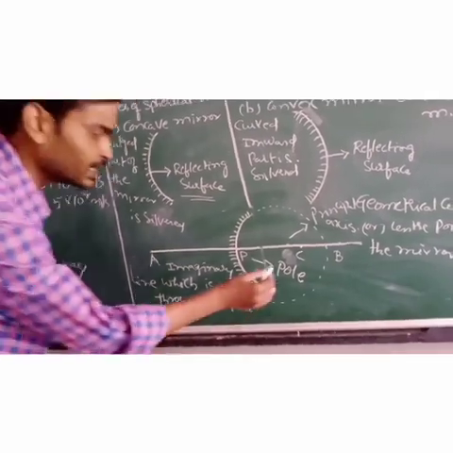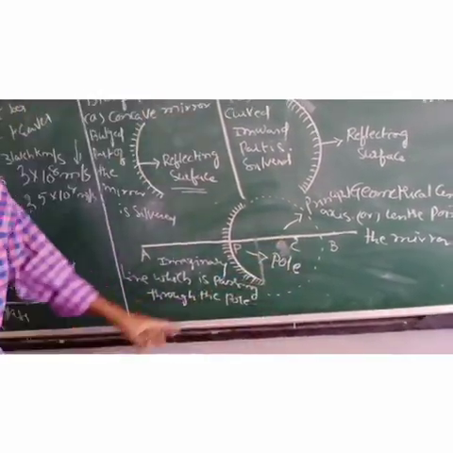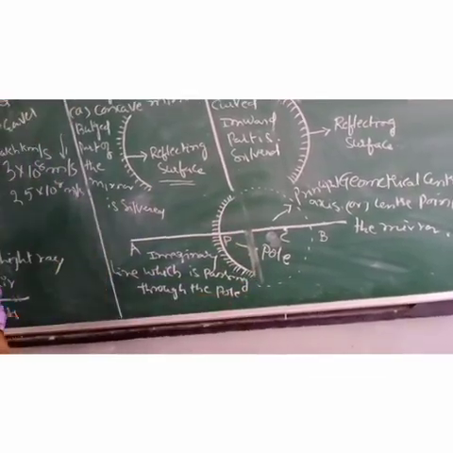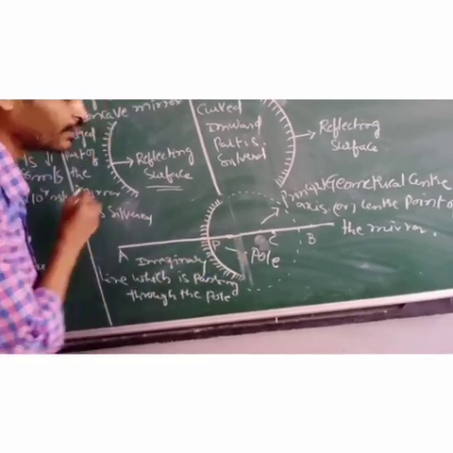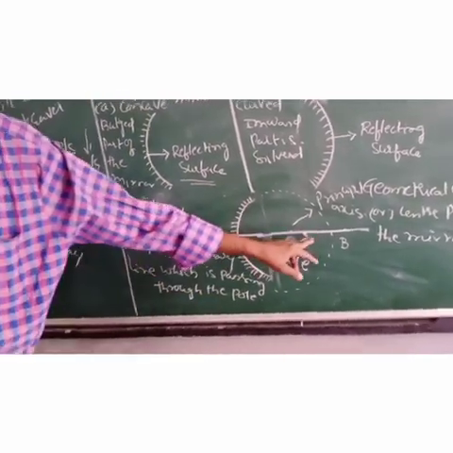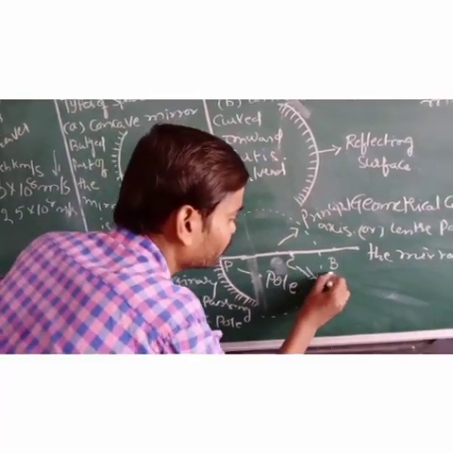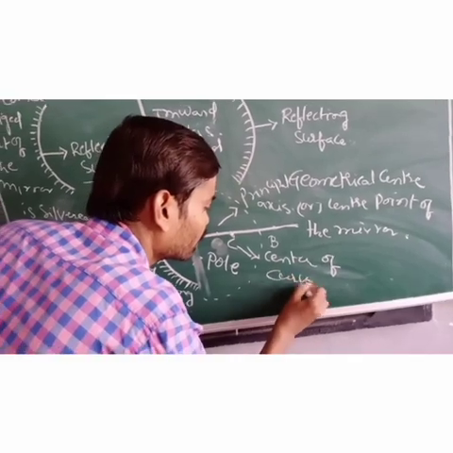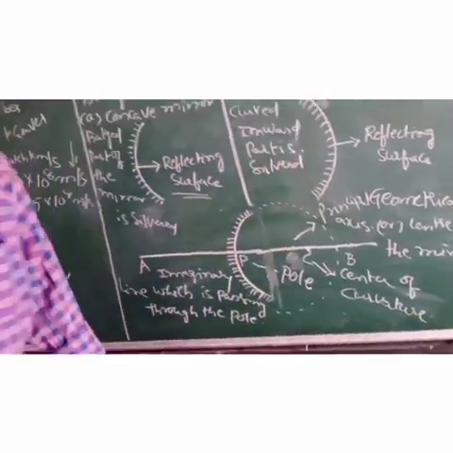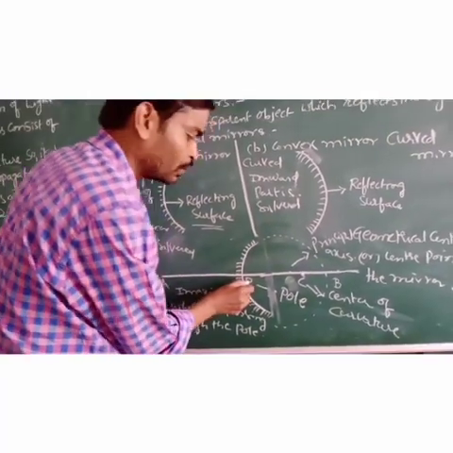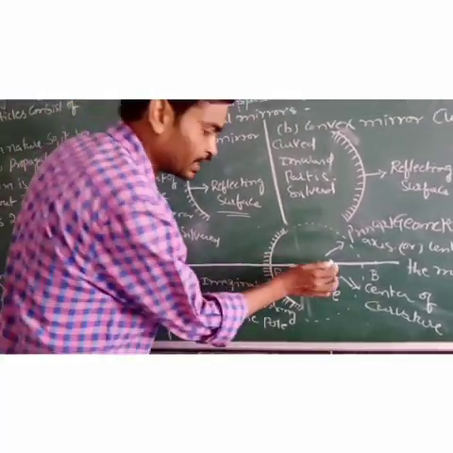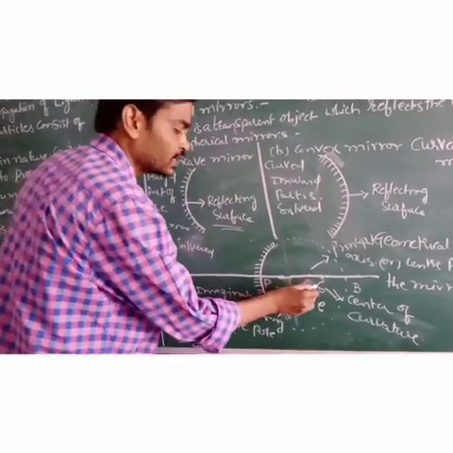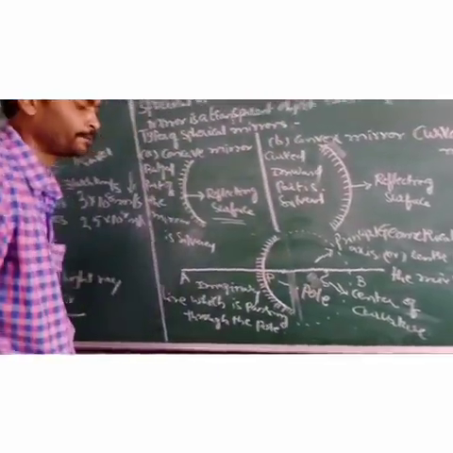So the center from which the curved mirror is taken apart is to be taken as the center of curvature. Here P is the pole, the geometrical center of the mirror, and the center of the sphere which I have taken is denoted by C. C is nothing but the center of curvature.